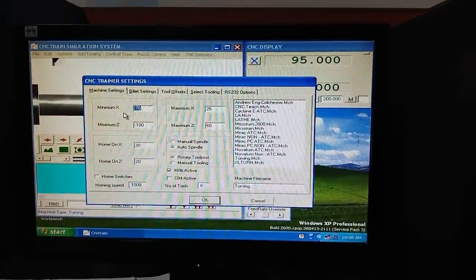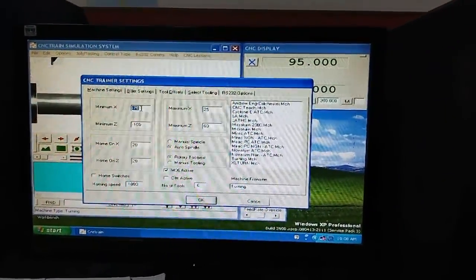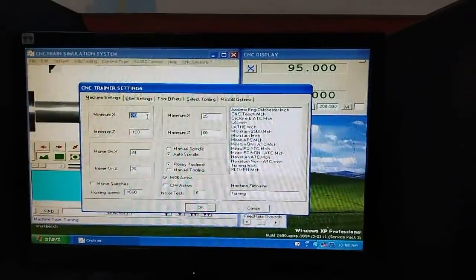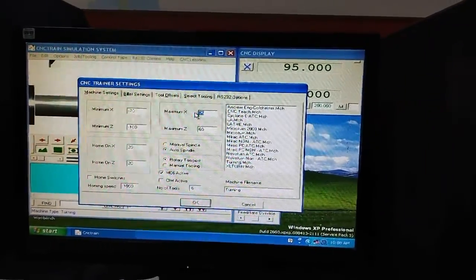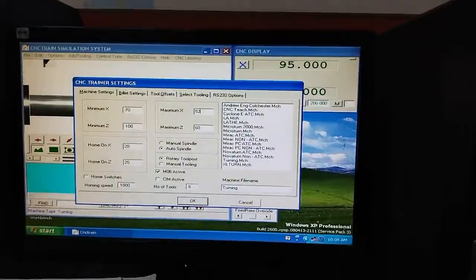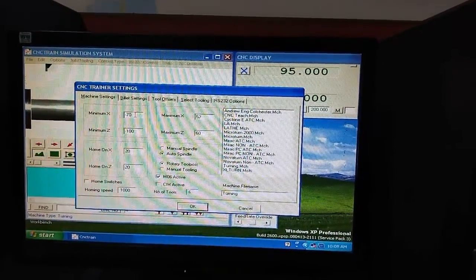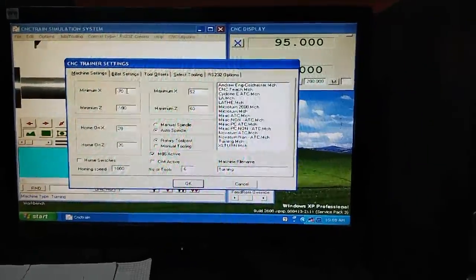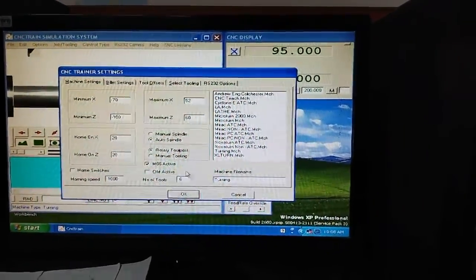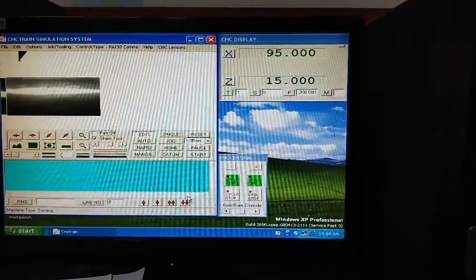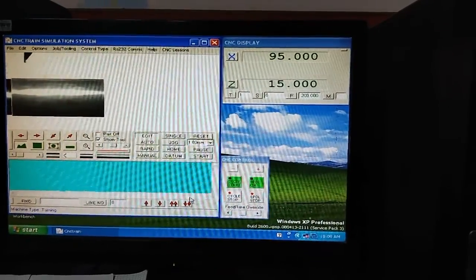Now here we can have this maximum x-axis 52 and maximum z is okay.